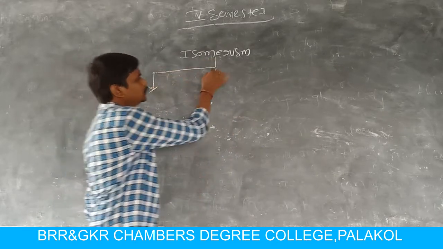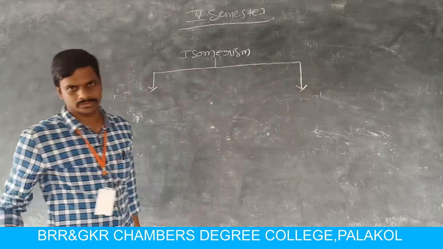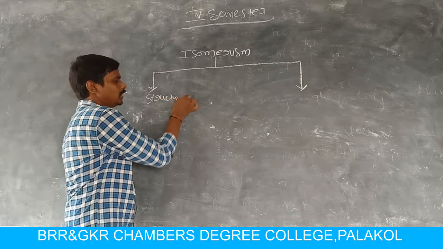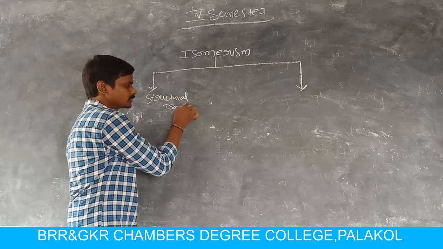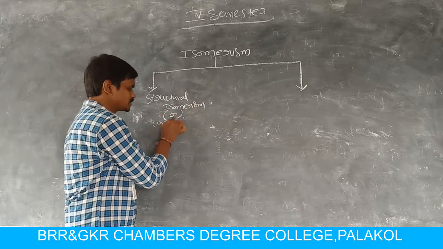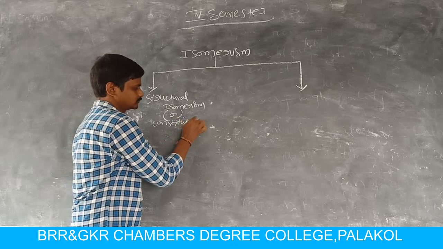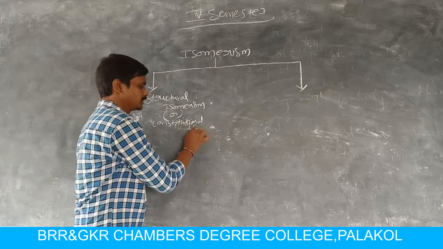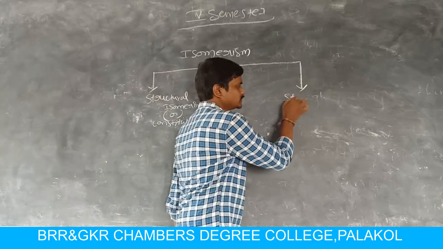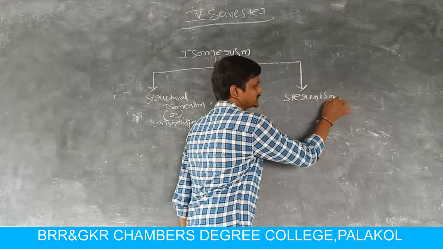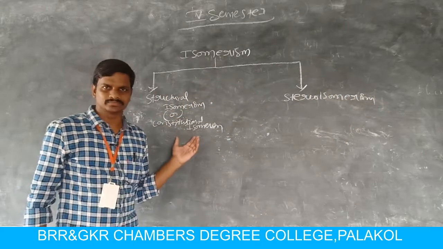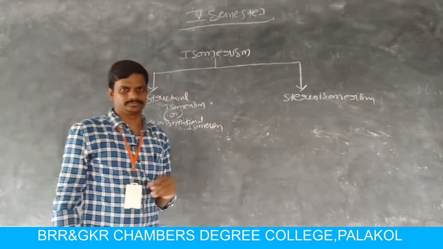Here we have two types of isomerisms. One is structural isomerism or constitutional isomerism, and the second one is stereoisomerism. Now, what is constitutional isomerism and what is stereoisomerism?